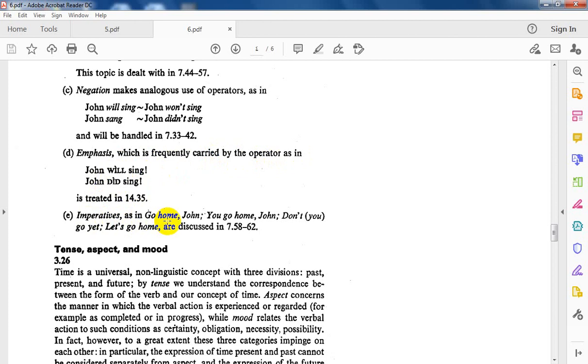Imperatives. Go home, John. You go home, John. Don't go. Let us go home. This will be discussed in the fourth year, God willing.